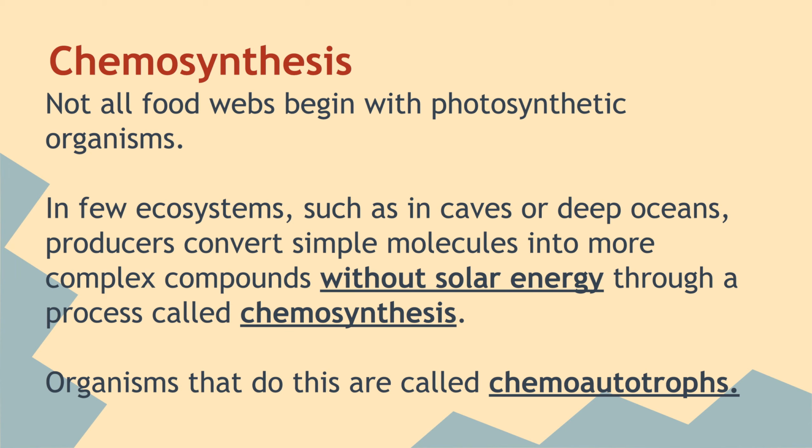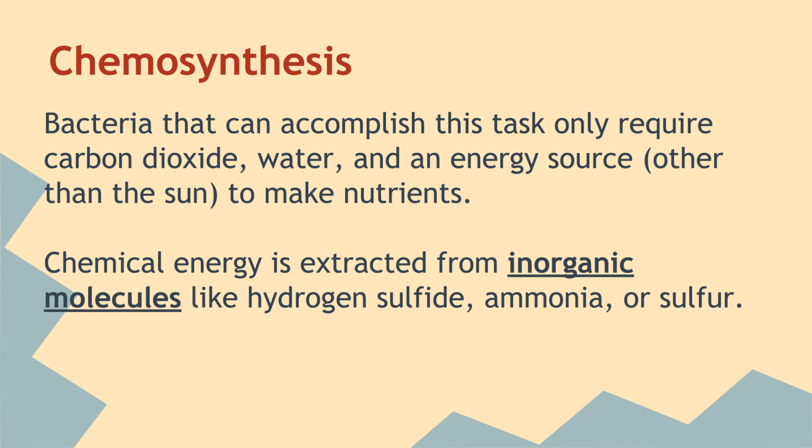Basically they're using chemicals in the ocean or in these caves to then produce their own food. So they're still producing their own food, they're still autotrophs. And so that's why the organisms that can do this are called chemoautotrophs. They're still producing their own food, they're just using a different process. So bacteria that can accomplish this task only require carbon dioxide and water and some sort of energy source other than the sun to make the nutrients.